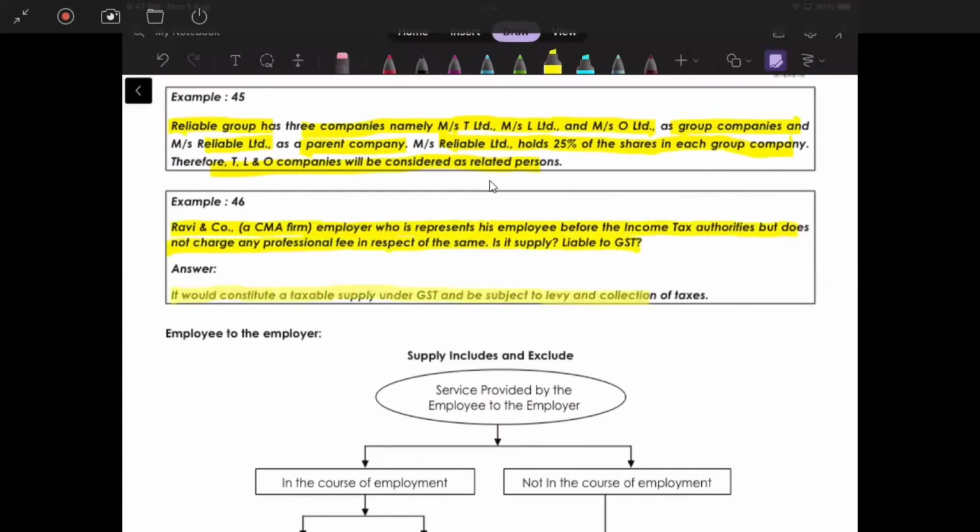They have said supply, but I would be highly happy if someone can say with a proper reason why it can also be treated as not a supply, with any assumption or something. Like if you assume that 50,000 is the criteria which is not being held, they are out of the related person definition. Correct. Yes. By that way, this is not a supply. Can I say that? Yes.